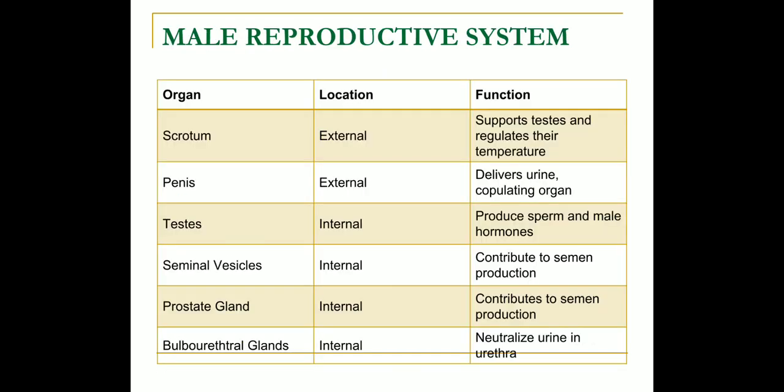Here in this table you can see the organs, their location, whether they are internal or external genitalia, and their functions. Scrotum, an external genitalia, supports the testes and regulates the temperature. Penis, also an external genitalia, delivers the urine and is the copulatory organ. Testes, an internal genitalia, produce sperm and male hormones. Seminal vesicles, prostate gland and Cowper's glands are all internal genitalia, and they contribute to semen production.